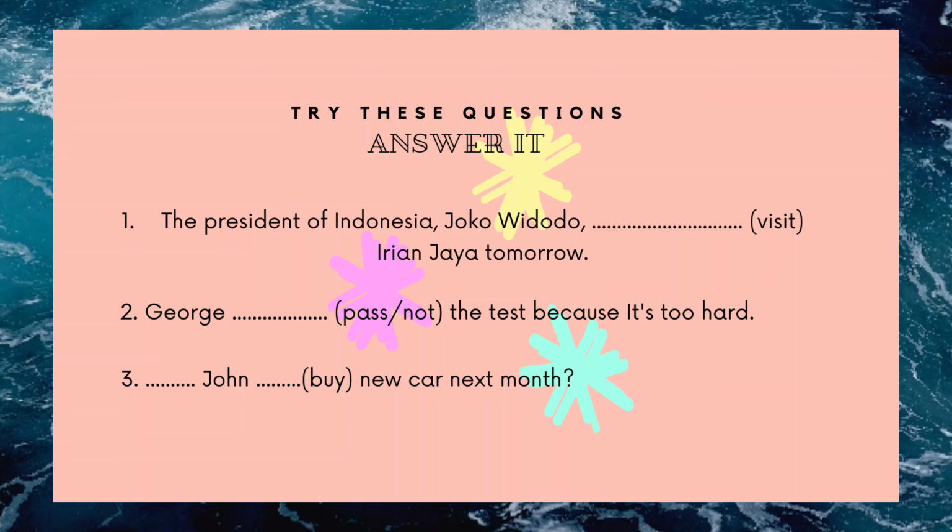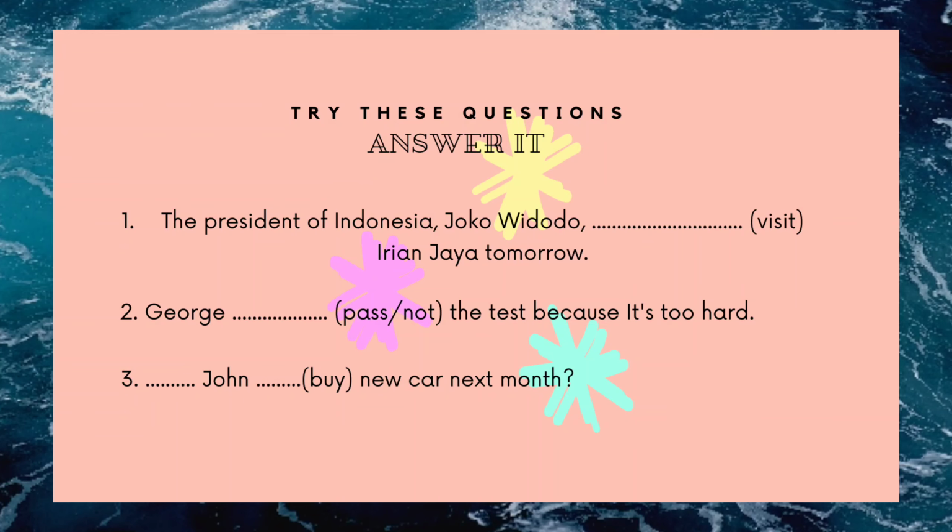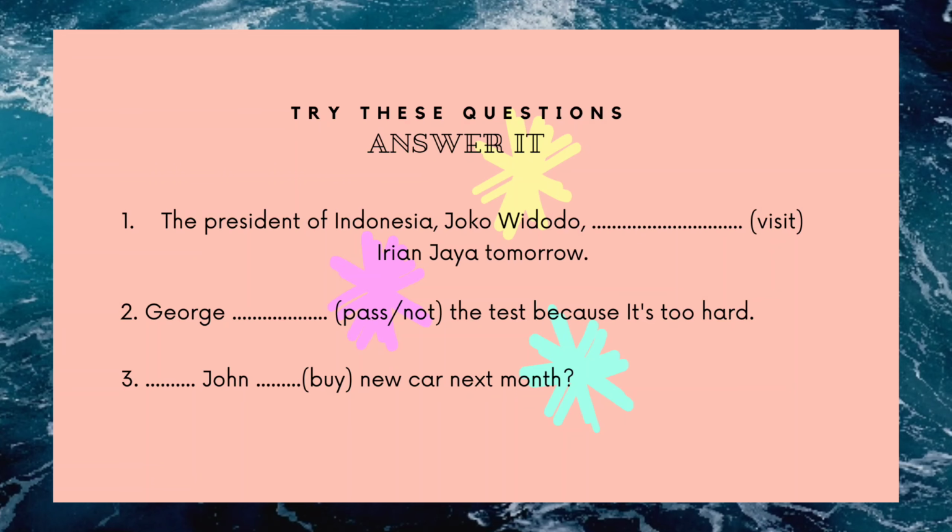Remember, you can see there is a not, yeah. So this is the negative, right? The negative sentence. The test because it's too hard. And number 3, John, blank, buy new car next month.